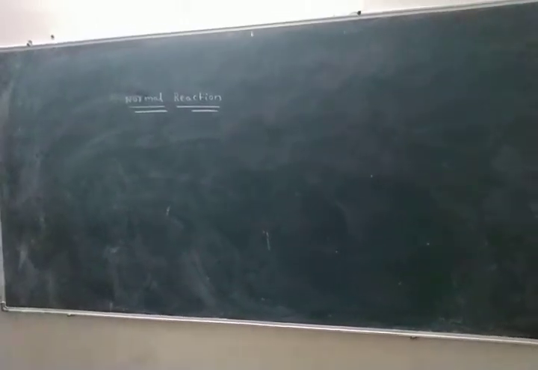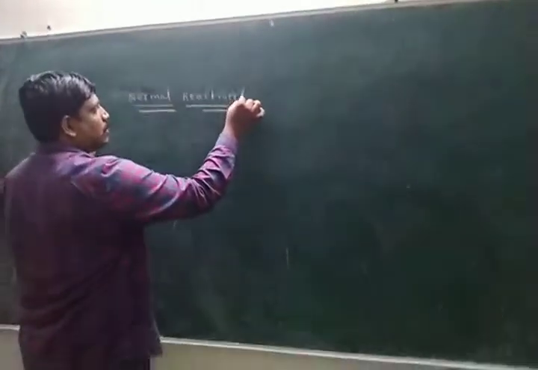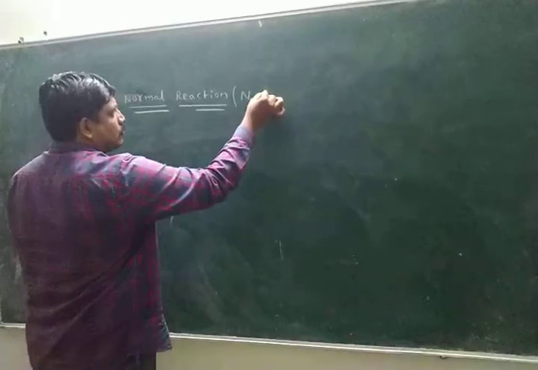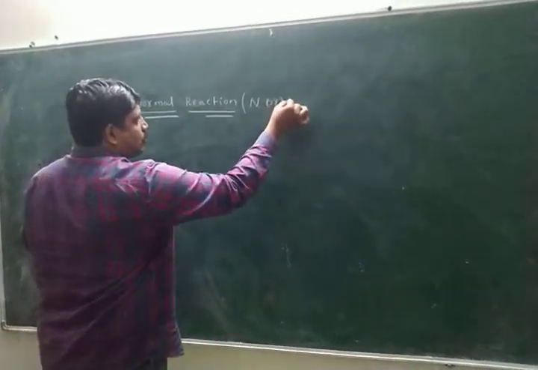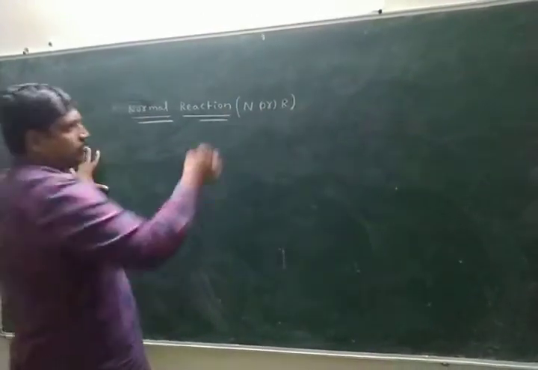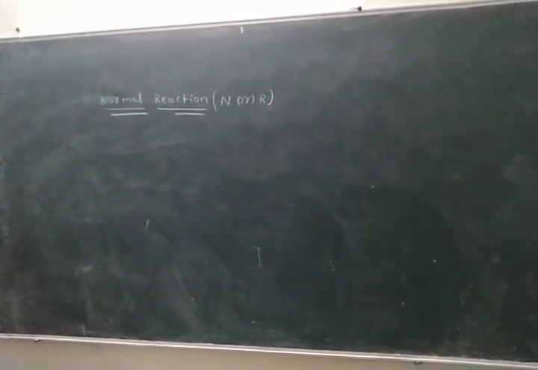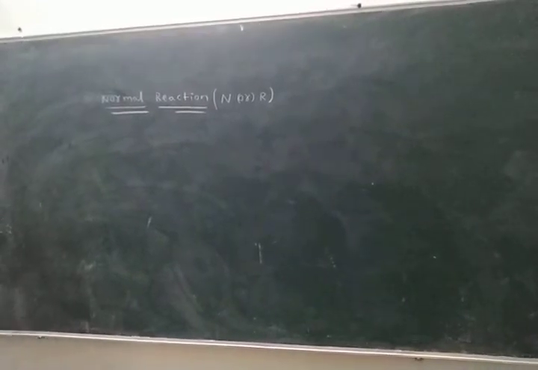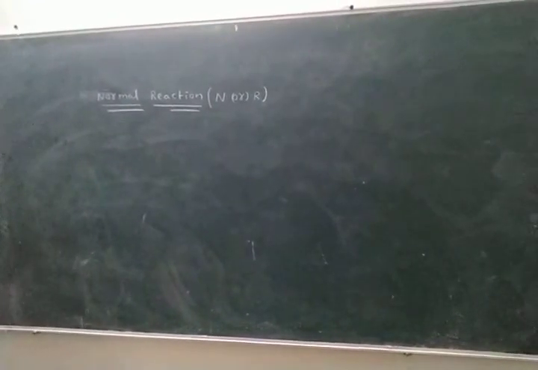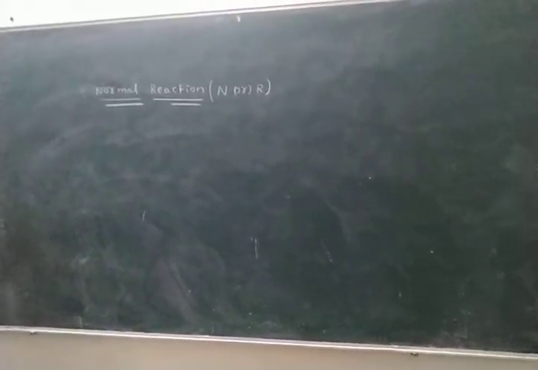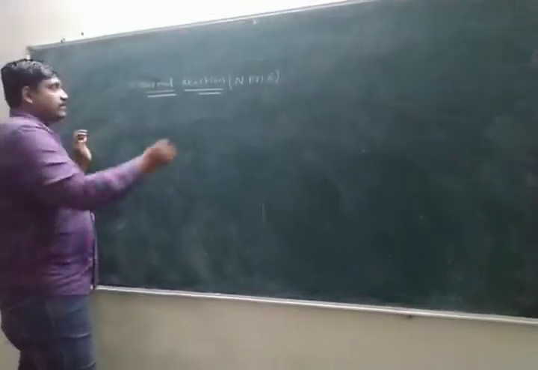Now I discuss normal reaction. Here normal reaction is denoted by capital N. Some textbooks denote it by capital R. Look here. Normal reaction is denoted by capital N or capital R in some textbooks. Okay? Look here. What is the meaning of normal reaction?